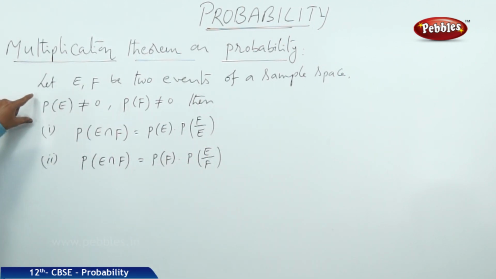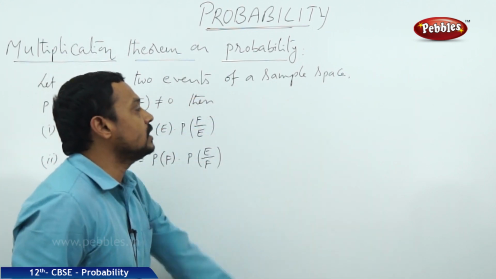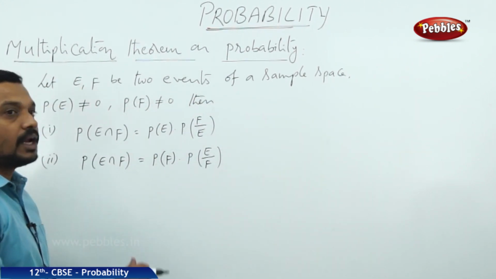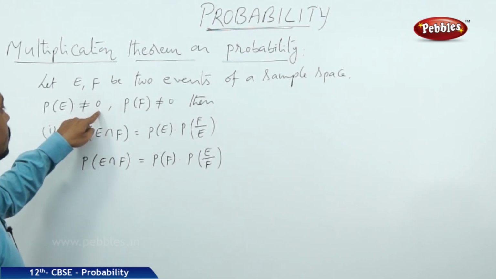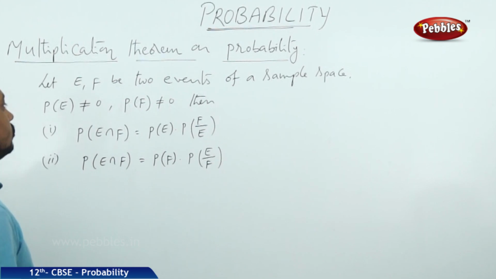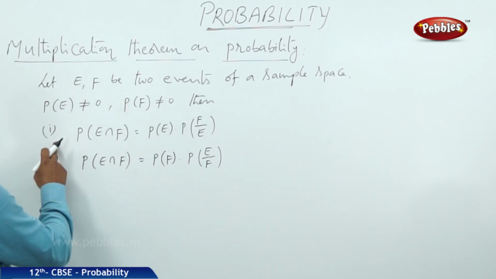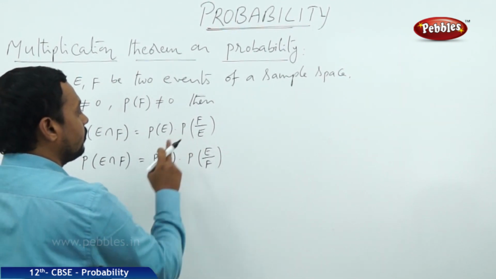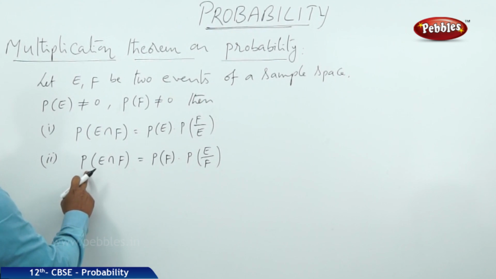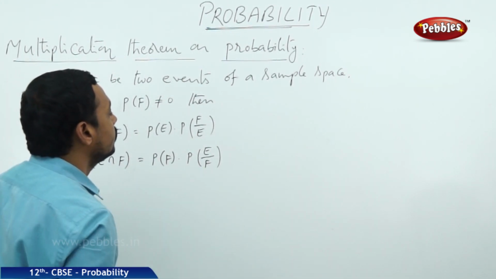So now this is the statement. Let E, F be two events of a sample space in any random experiment with the probabilities each not equal to 0 but less than 1. Then the probability of E intersection F is equal to P of E into P of F by E, and P of E intersection F is also equal to P of F into P of E by F.